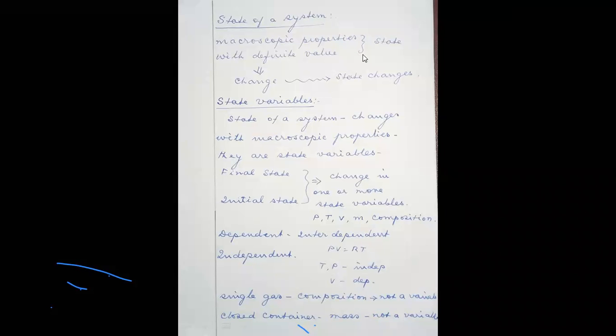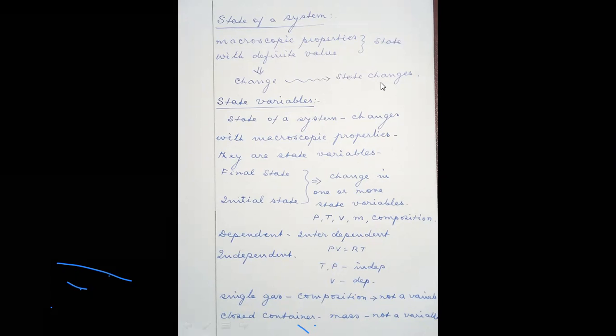So with these values, the water in solid state at 0 degrees centigrade is in a particular state. Now I am slowly raising the temperature. So what happens? The solid becomes liquid, temperature rises, volume changes, pressure changes, density changes, and all these macroscopic properties change. Now the system goes to a different state.